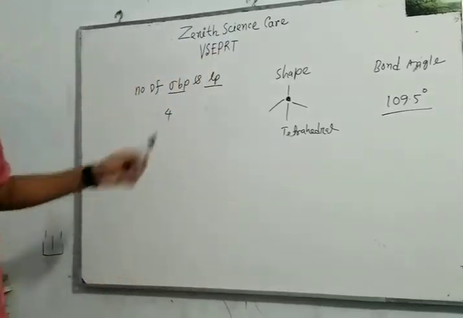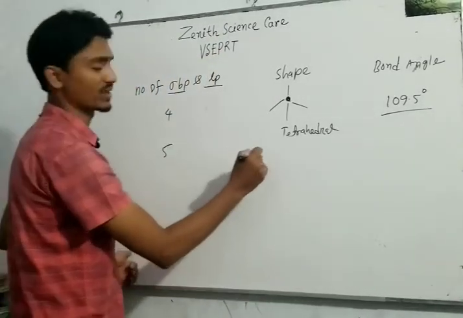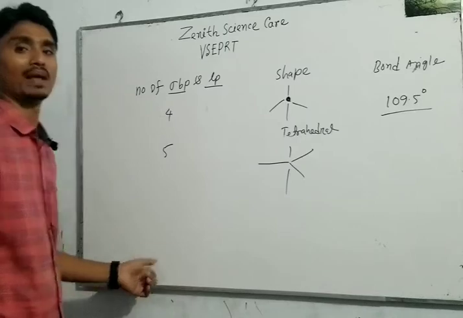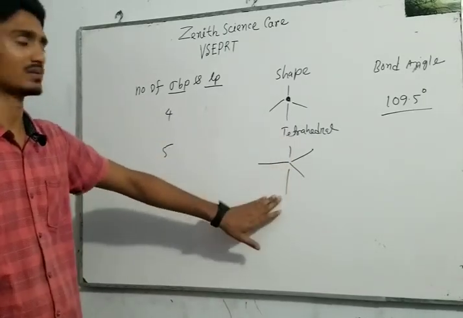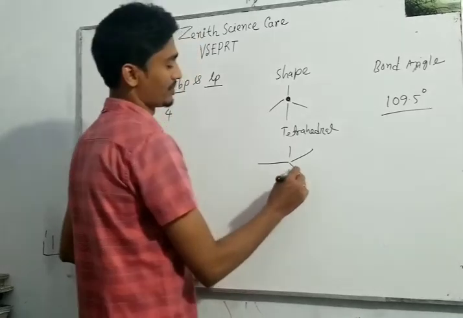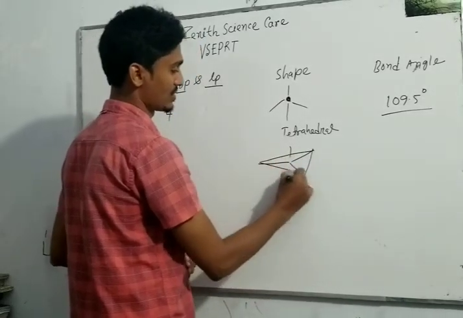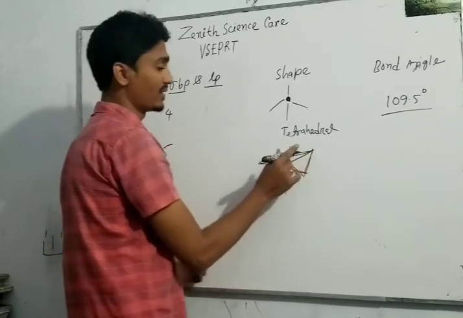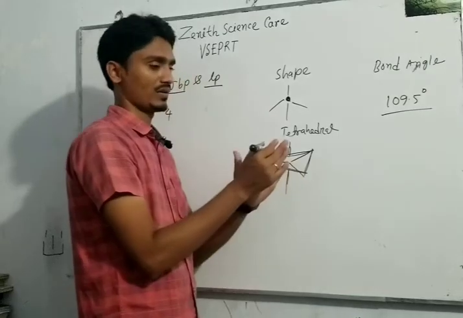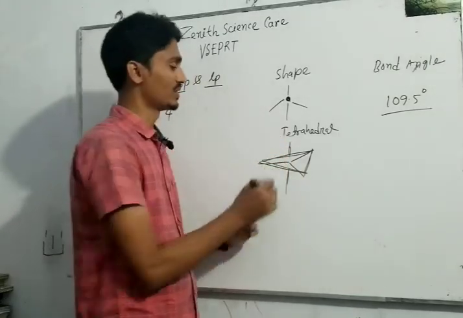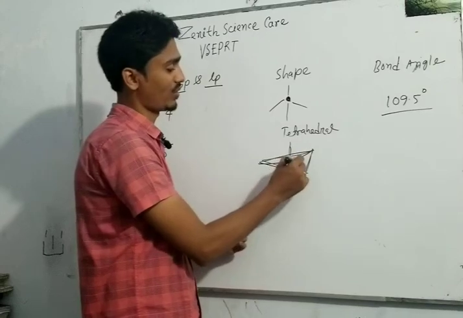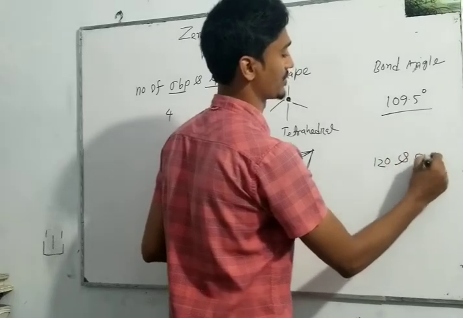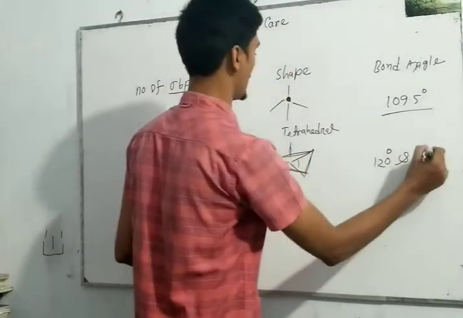Now if the bond pairs and lone pairs total 5, the geometrical shape will be trigonal bipyramidal. This is a trigonal plane, and these bonds are perpendicular to this plane. So the bond angle will be 90 degrees, and the bonds in the plane are 120 degrees apart. So here the bond angles will be 120 degrees and 90 degrees.